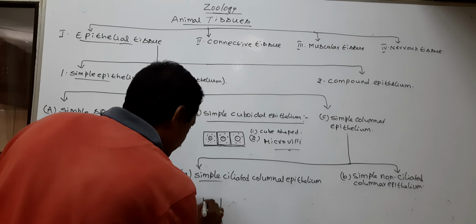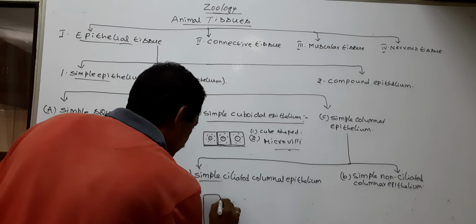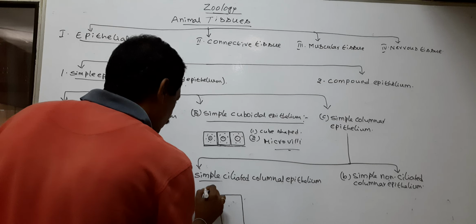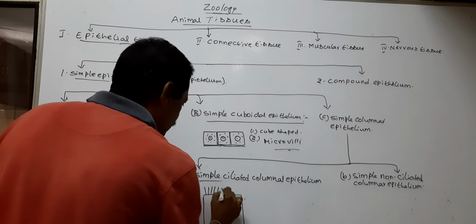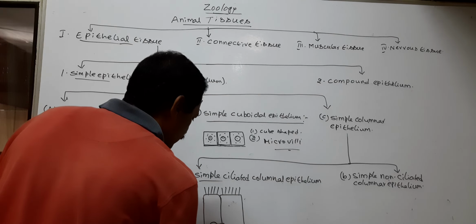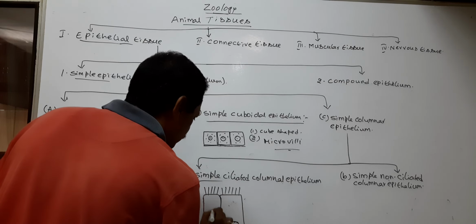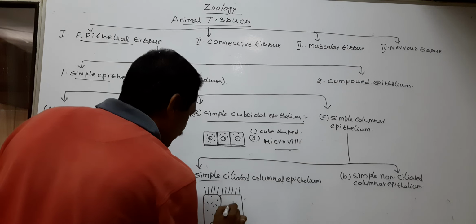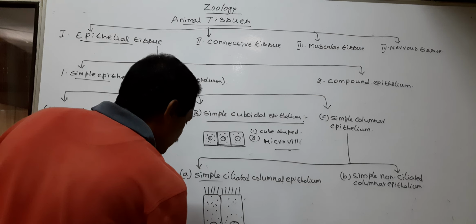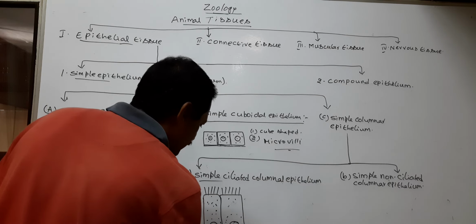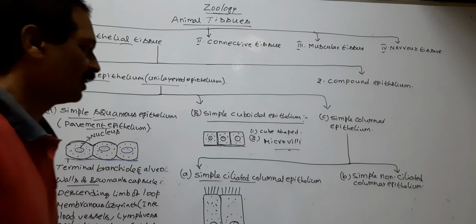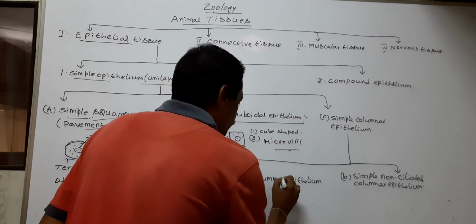The free surfaces of columnar cells possess short hair-like structures called cilia. So the columnar cells which possess cilia on their free surfaces are called ciliated columnar epithelium.